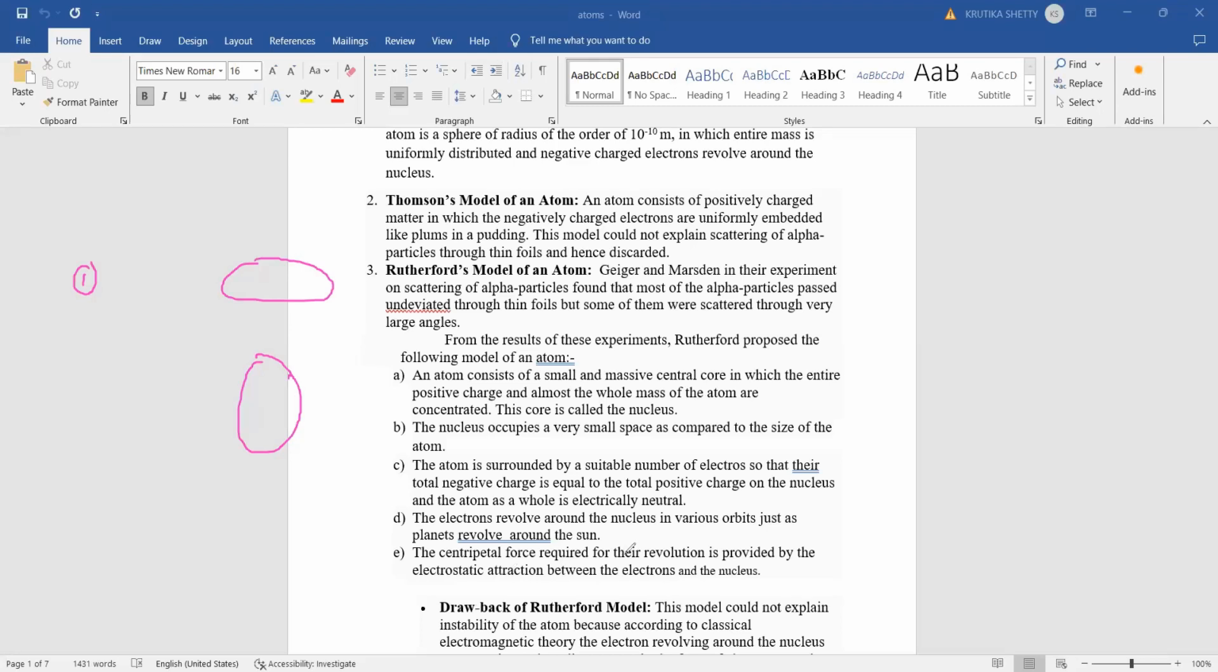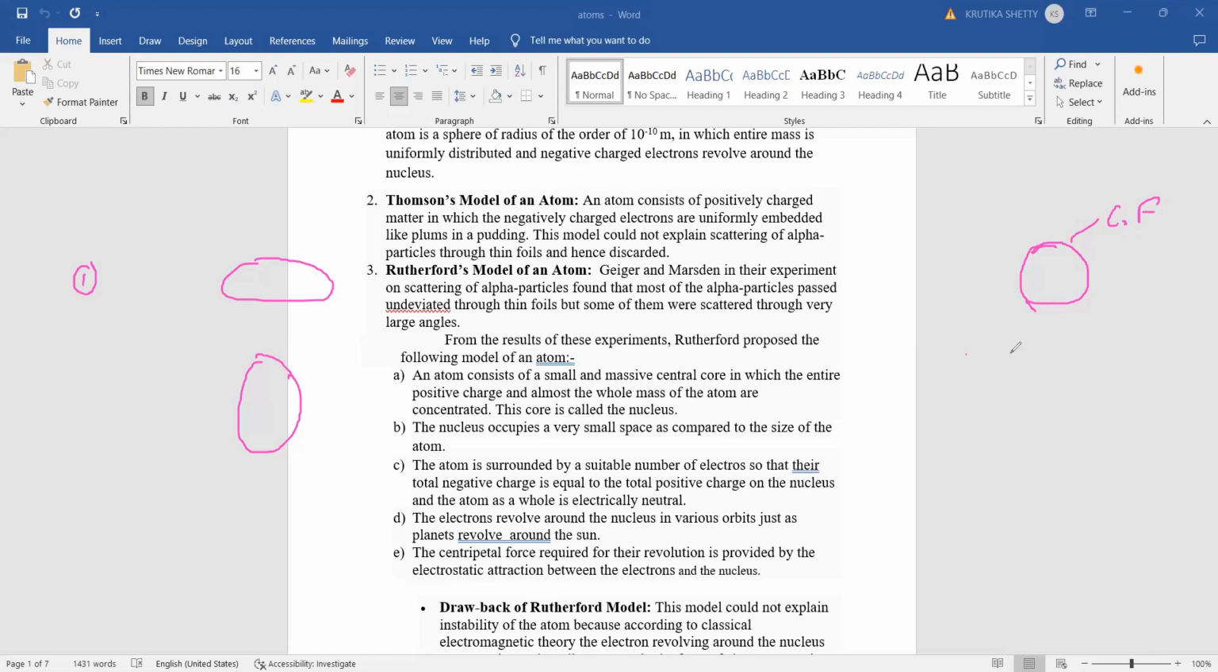Then the last point: the centripetal force required for their revolution is provided by the electrostatic attraction between the electrons and the nucleus. What is the meaning of this? We know that for any object to move in a circular path, we require a centripetal force. The centripetal force comes from some other force existing in the circular motion. Here the electrons are moving in a circular orbit, and the force is the electrostatic attraction between the electrons and the nucleus.